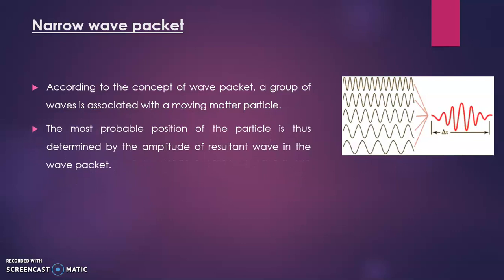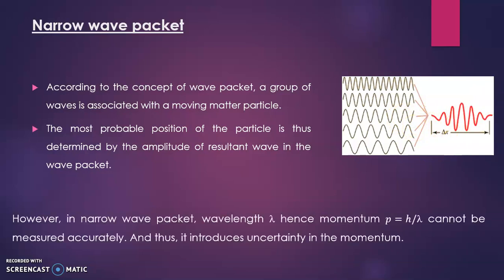The most probable position of the particle is thus determined by the amplitude of the resultant wave in the wave packet. So see, as we are just considering this resultant wave, then we can consider its amplitude, and the corresponding position we are getting more easily. So its position we are getting accurately.